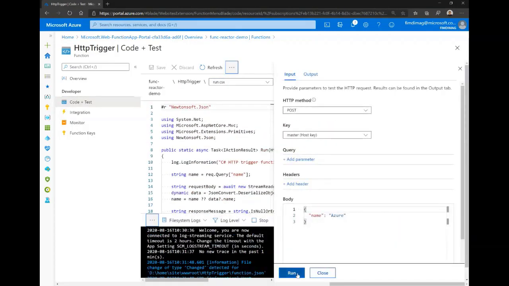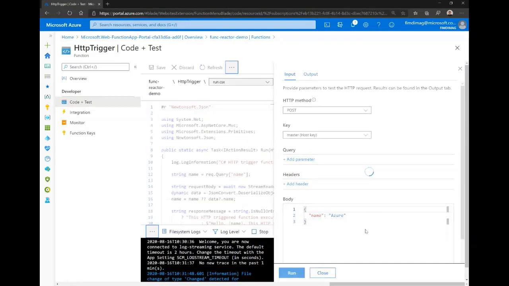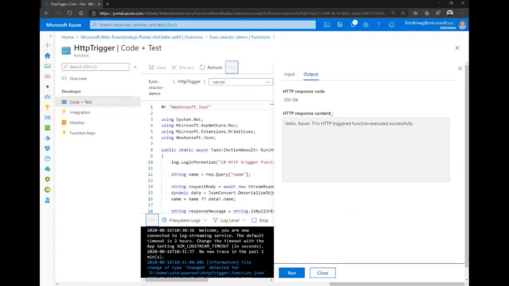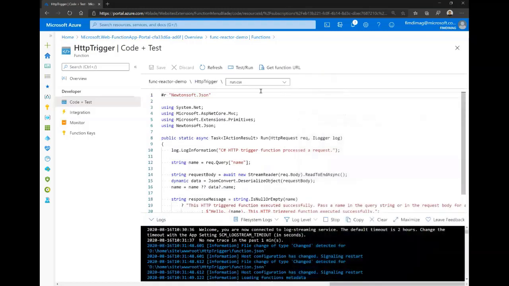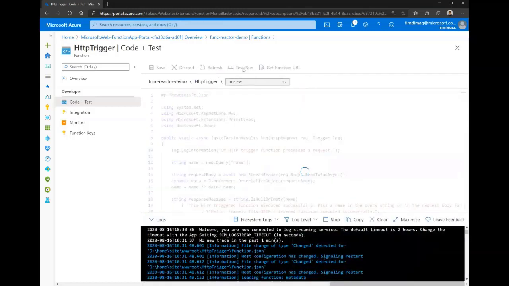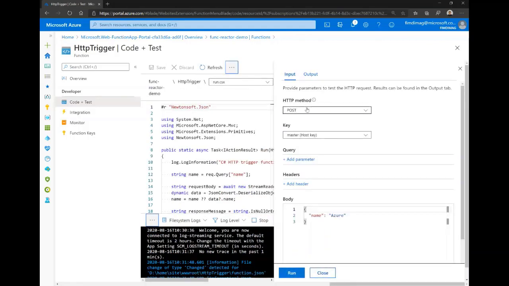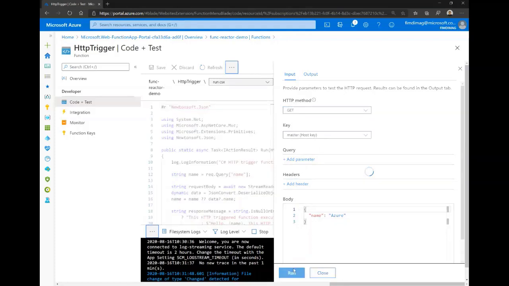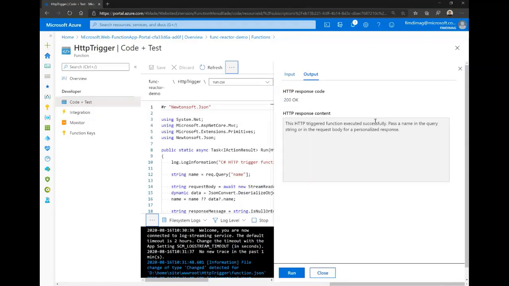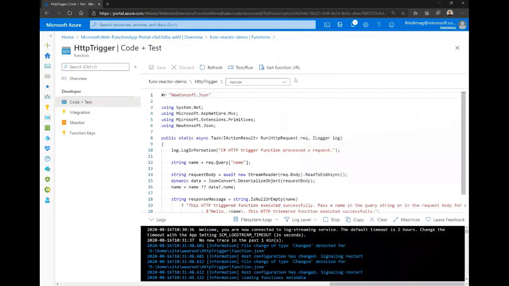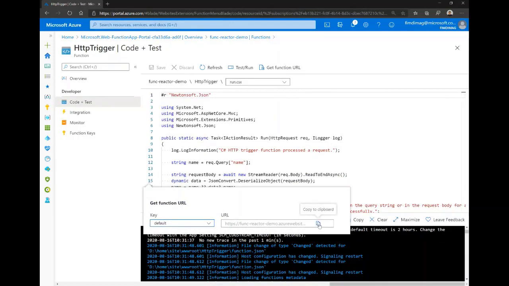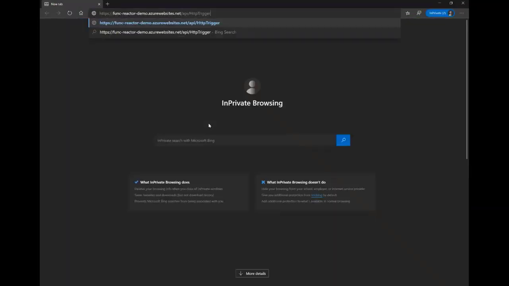So here, if we test it with post, like that, need just to refresh. So here we need to test it with get, sorry, and with get, so we can test it directly like that. And we need to pass a name. What we can do here is get the function URL and test it in another window.